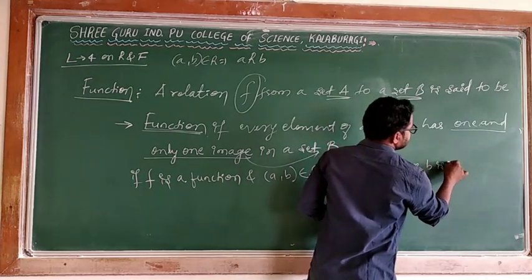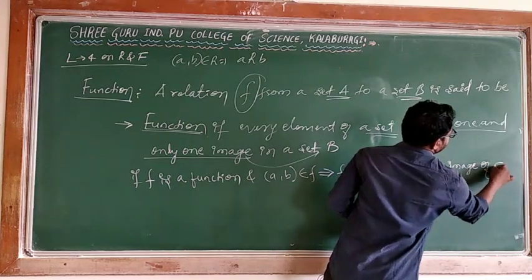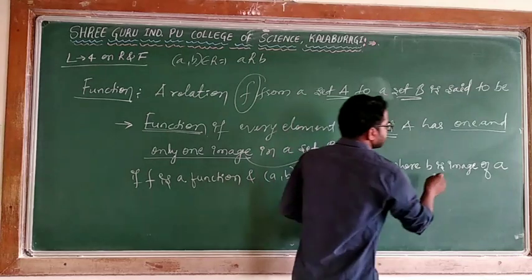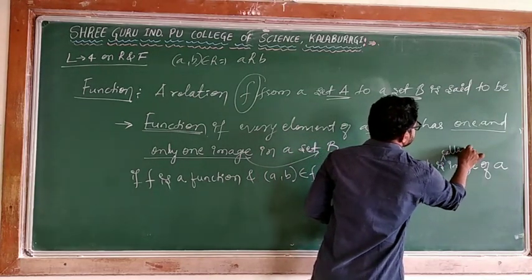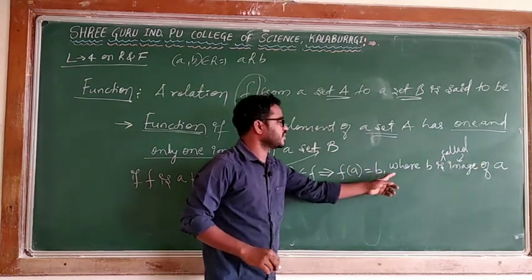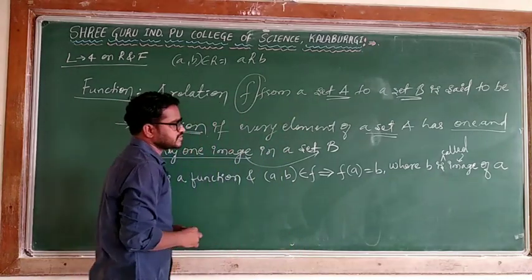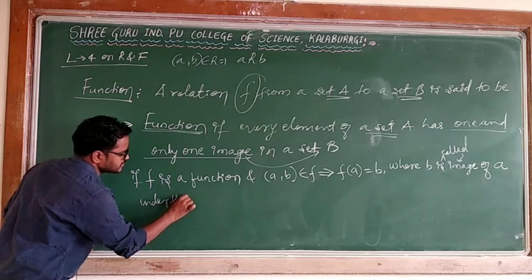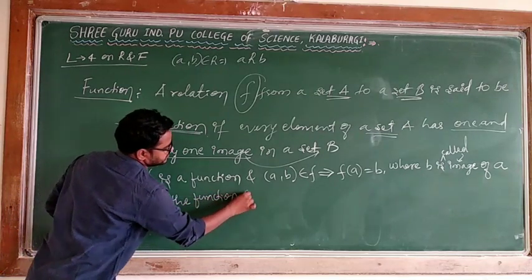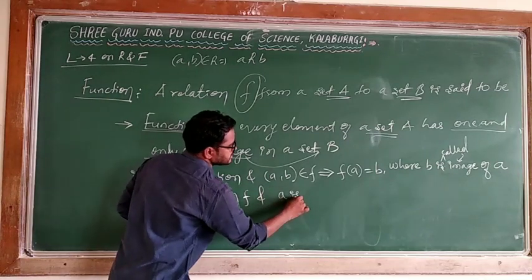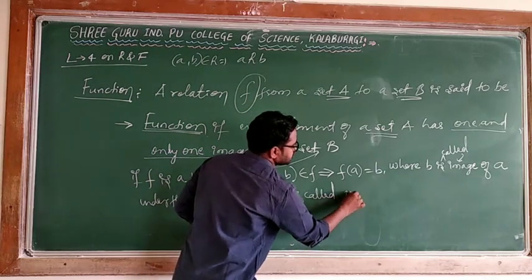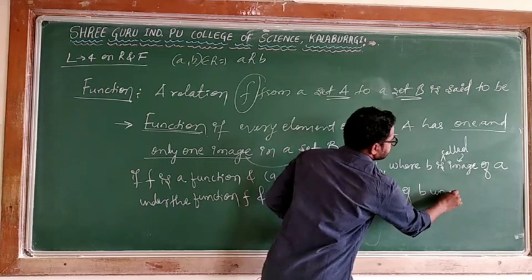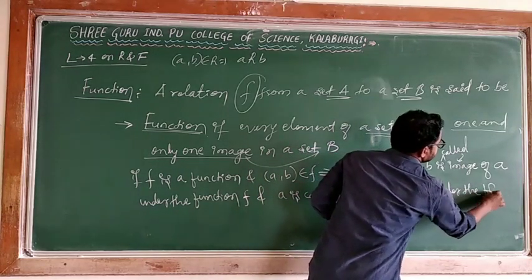Here b is the image of a. b is called the image of a under the function f, and a is called the pre-image of b under the function f.